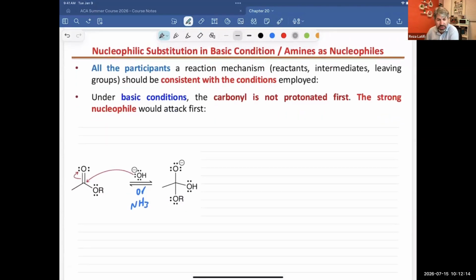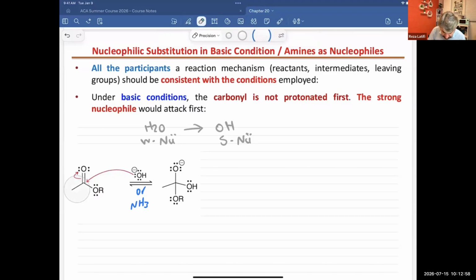Now, can I write a reaction in a basic condition, say in the presence of OH- or NH3? Yes, that's possible. This time you have a nucleophile with a negative charge. That's a strong nucleophile, and the addition will be faster. So in this case, instead of activating the substrate, the ester, we are using a stronger nucleophile. Instead of H2O, which is a weak nucleophile, we switch to OH-, which is a strong nucleophile. So first step, again, we are adding the OH- to the carbonyl. The carbonyl has a positive charge, and so OH- will very soon find the carbonyl center and attack it.